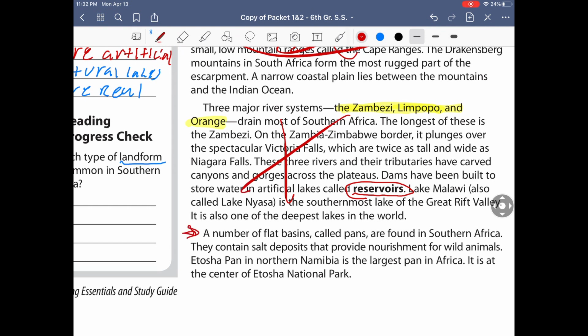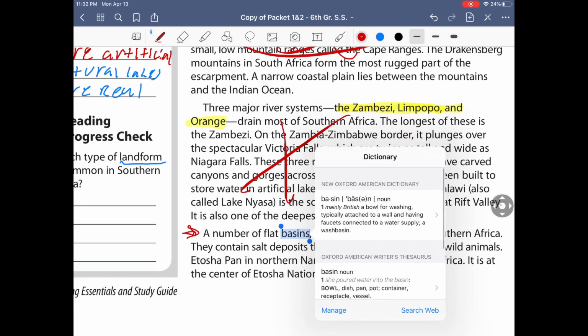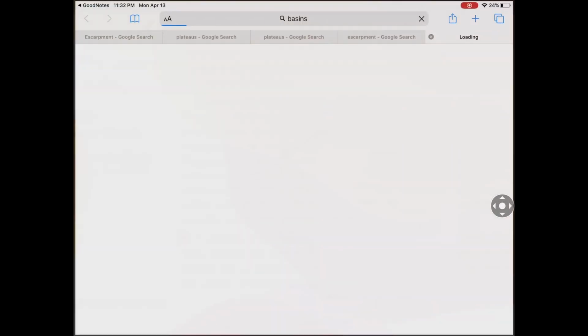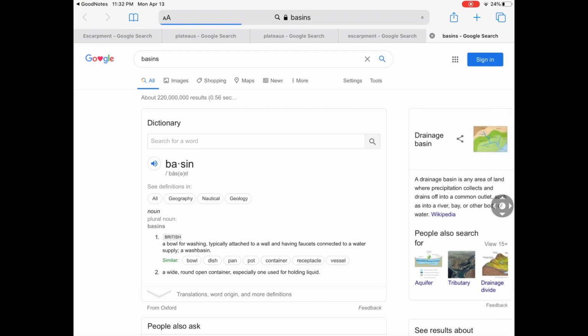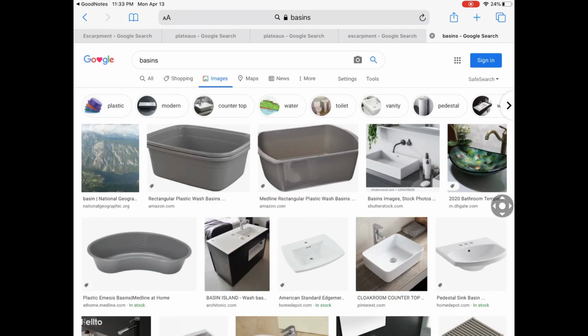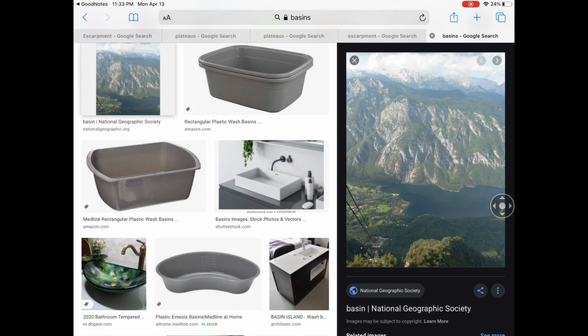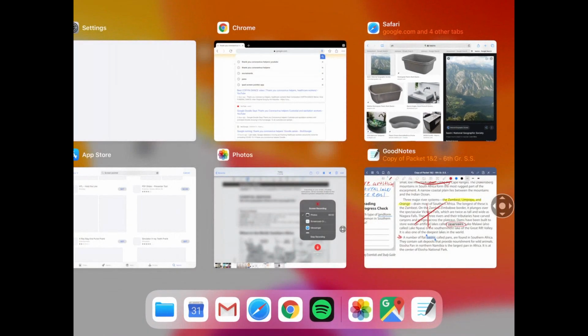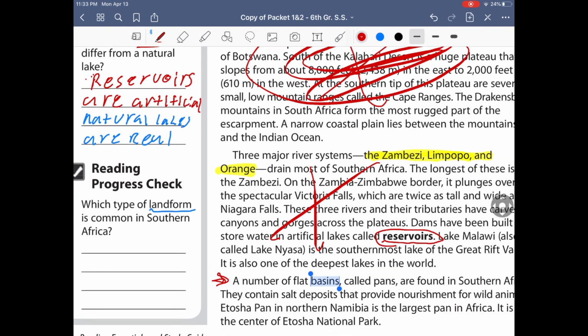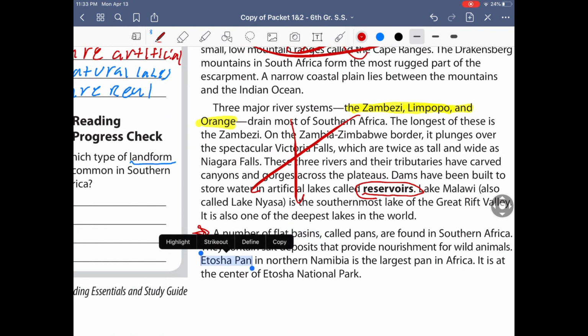So a number of flat basins called pans are found in southern Africa. So, number of flat basins. Let's look up what a basin is. Let's look up what that looks like here. So it could either look like this or this here. So I'm gonna go with this over here. All right, so that is a landform. Now they also have this here called the Etosha Pan. Okay, so let's look up what that means.